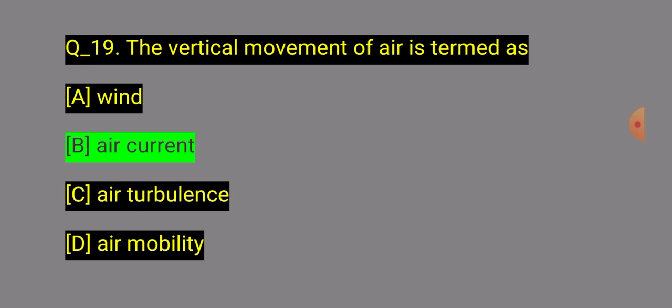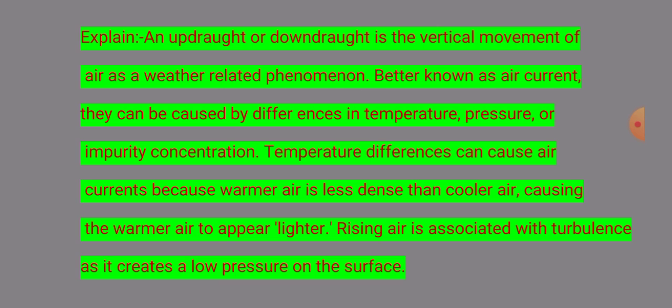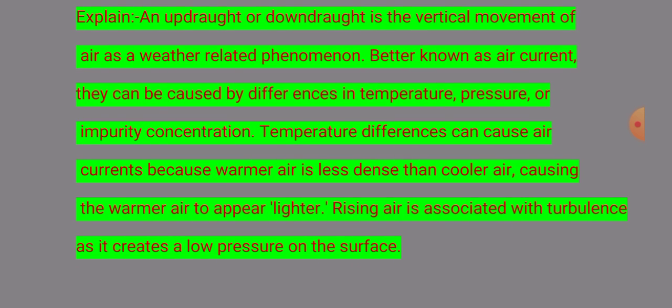Question 19 explanation. An updraft or a downdraft is the vertical movement of air. This weather-related phenomenon is known as an air current. These can be caused by differences in temperature and pressure and by impurity concentration. A temperature difference can cause an air current, because warmer air is less dense than colder air, causing the warmer air to appear lighter and rise. The rising of air is associated with turbulence, as it creates low pressure on the surface. Next question.